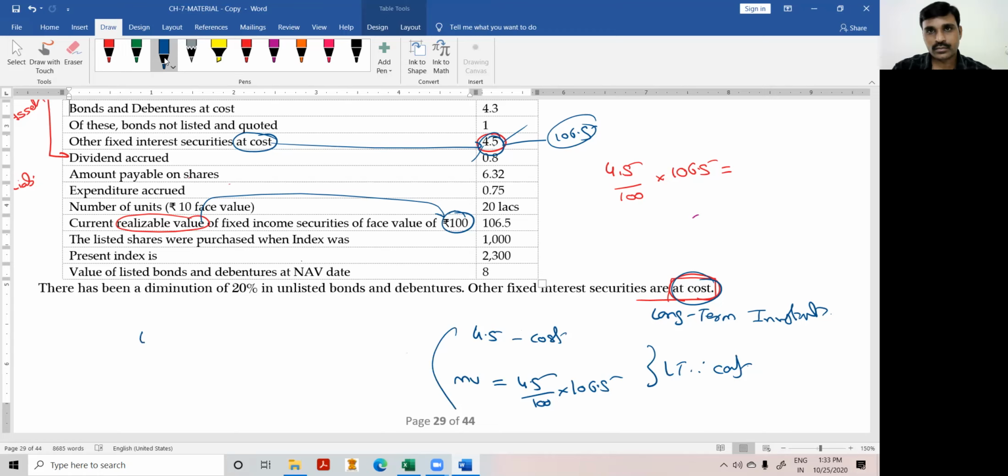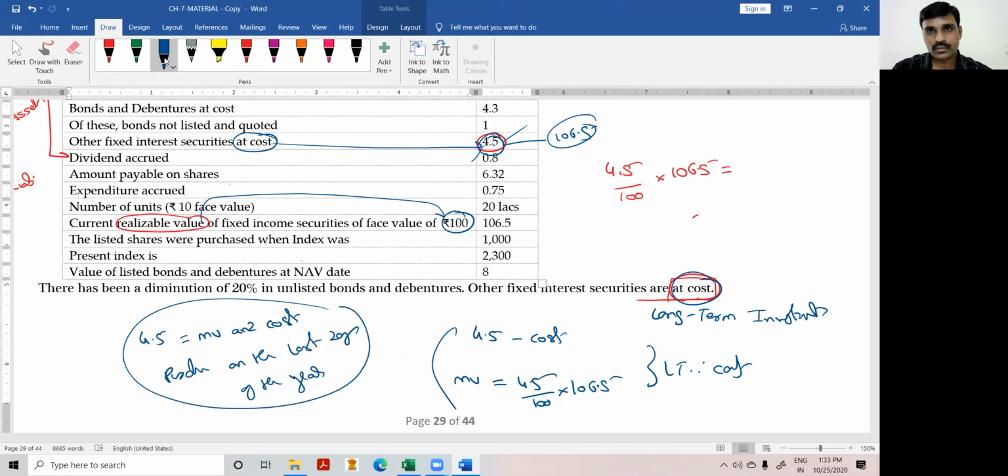Another interpretation is that this 4.5 itself is both market value and cost, because it was purchased on the last day of the year. These are the two possible ways of interpretation. Market value and cost are one and the same, because we purchased on the last day of the financial year.